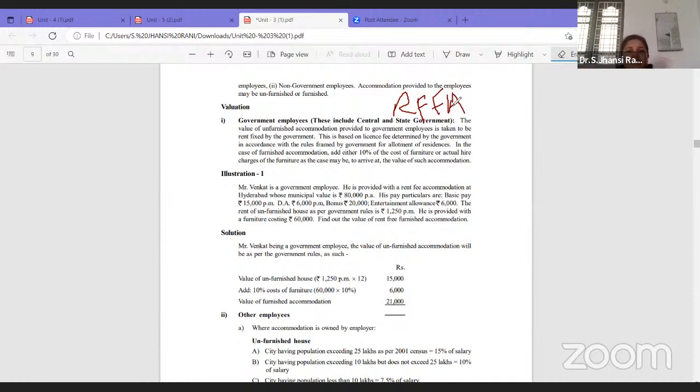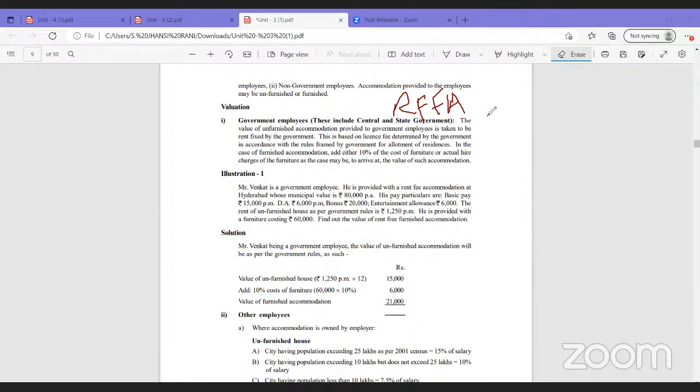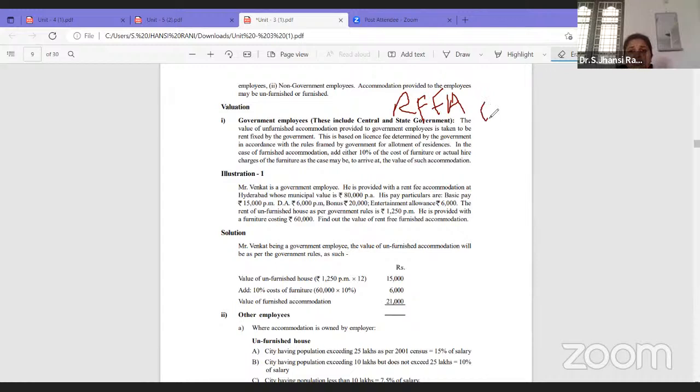Rent-free fully furnished accommodation means accommodation is provided along with the furniture. For example, X is a government employee. They have given an illustration here, otherwise I'll explain. For example, if an employee is provided rent-free accommodation worth 60,000.